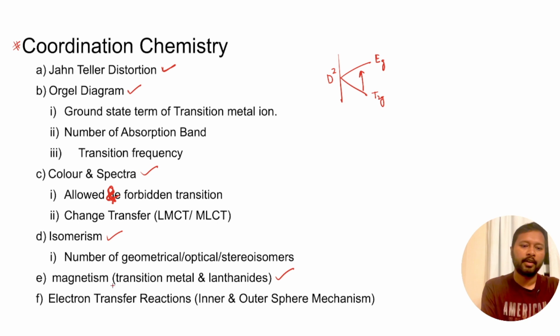Then your electron transfer reactions, where we study inner and outer sphere mechanism. So yeah, this is again a topic from where you might expect a 4-marker question. Generally they are asked in 4-marker questions. So if you have to give it in the form of marks, isomerism is the only topic from where you will get a 2-marker question. Others are eligible to get a 4-marker question. You can also get 2-marker from there, but yeah, most of them carry 4-marker questions. So if you are preparing coordination chemistry, make sure you don't miss out on these topics.